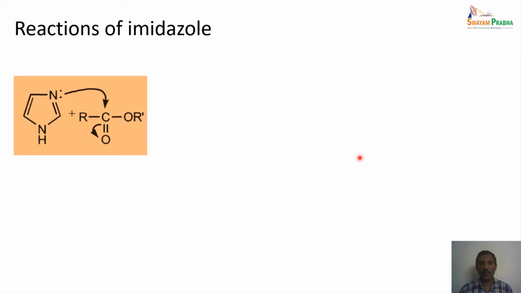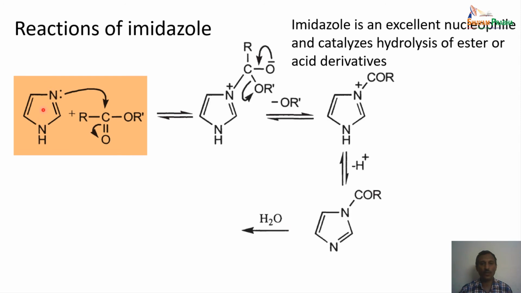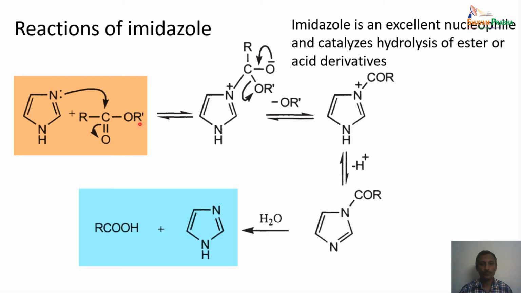Then let us look at some other reactions of imidazole, because imidazole is an excellent nucleophile, and it catalyzes hydrolysis of esters or acid derivatives. This is the reaction as shown here. The hydrolysis of the ester happens with the help of imidazole. The various steps are given here.